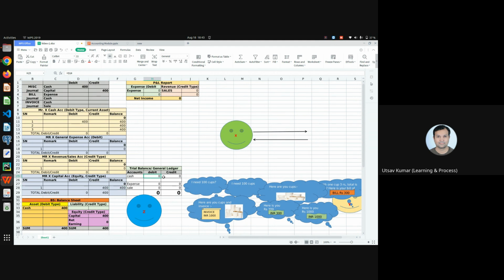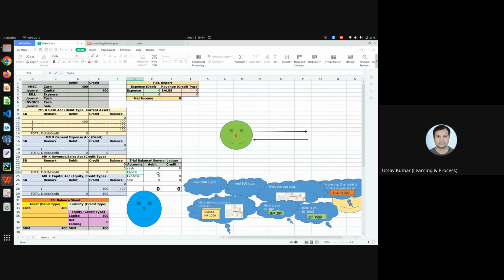Then let me show what this is. Let me cut this and keep it here. This is my trial balance. I am just cutting this, keeping it here. And what is this account? My cash account, expense account. Then I need a sales account, and I also need a capital account.